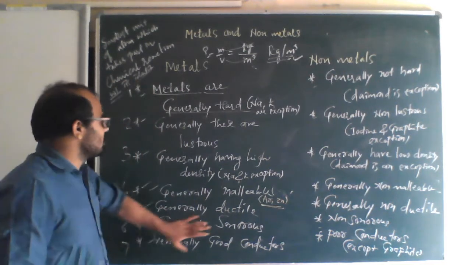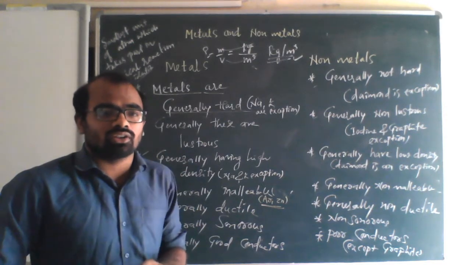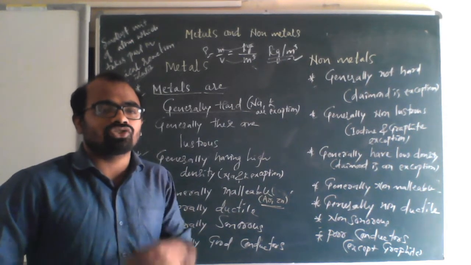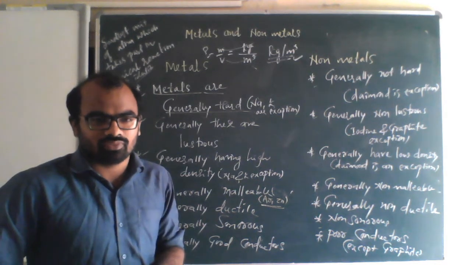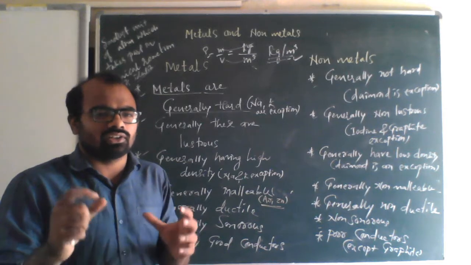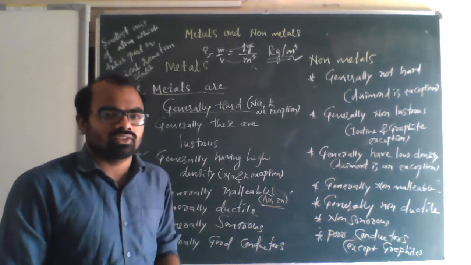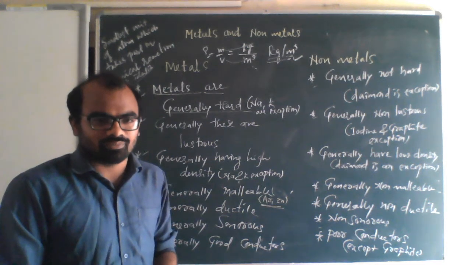Next one, generally sonorous. Sonorous means the property of metals by which they produce ringing sounds. Even if you beat any metal, you feel sonorous sounds. But non-metals do not.